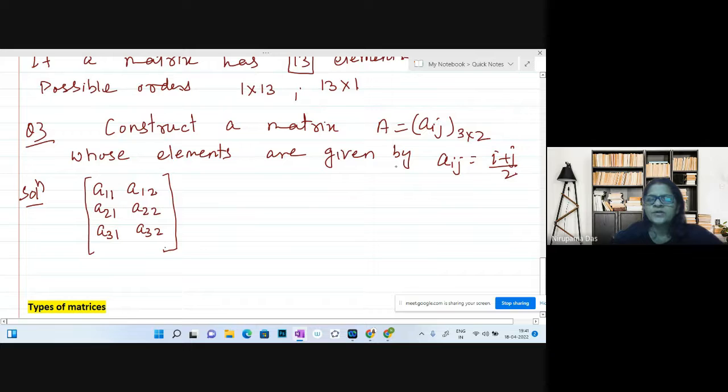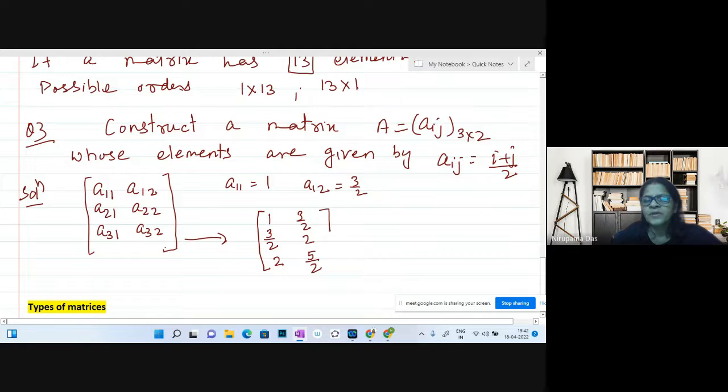Now aij is (i plus j) by 2. So a11 will be (1 plus 1) by 2. a12 is (1 plus 2) by 2. Like this you can form it. Let me write here: 1, 3 by 2. Then (2 plus 1) by 2, then (2 plus 2) by 2. Then (3 plus 1) by 2: 3 plus 1 is 4, 4 by 2 is 2. And here it is 5 by 2.